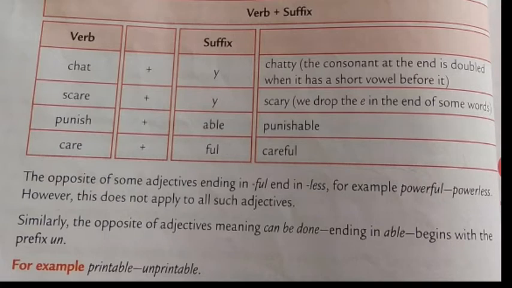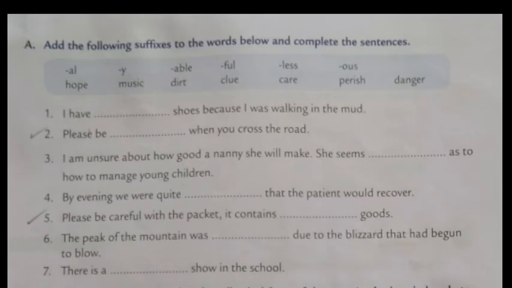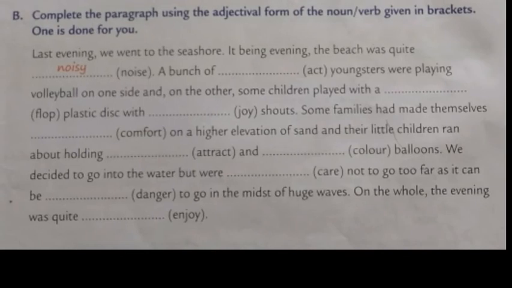Now, take a word printable. Can you tell me the suffix? Suffix is able. When we have the suffix able, we can make that word opposite of that word by adding the prefix un. For example, by adding un to printable, it becomes unprintable. Unprintable is the opposite of printable. Now, I have given you two exercises, A and B. Complete by yourself and then check the answers.